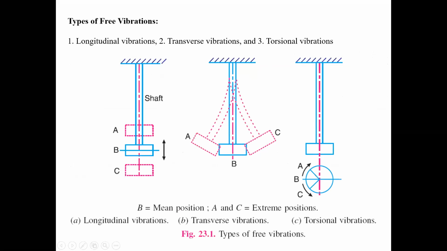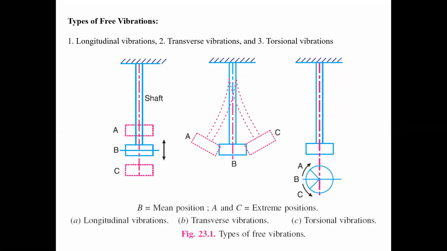Now the types of vibrations. Those were the vibratory motions, and now we are going to discuss the types of vibrations. These are also classified into three types: longitudinal vibrations, transverse vibrations, and torsional vibrations.